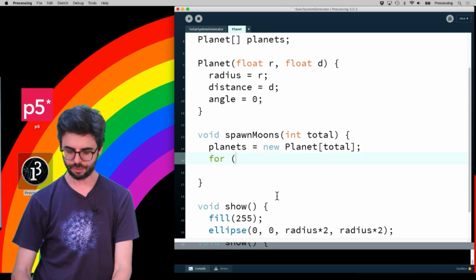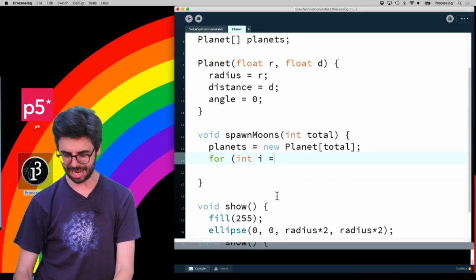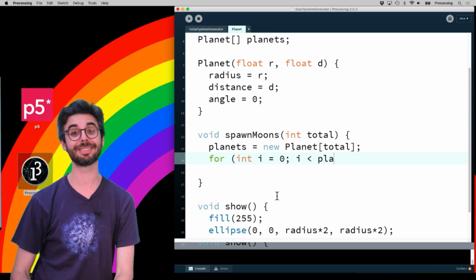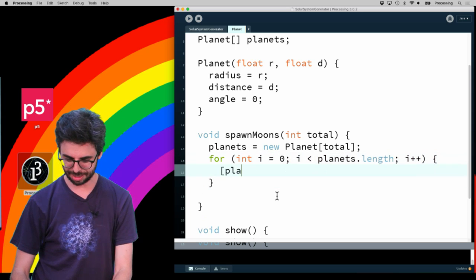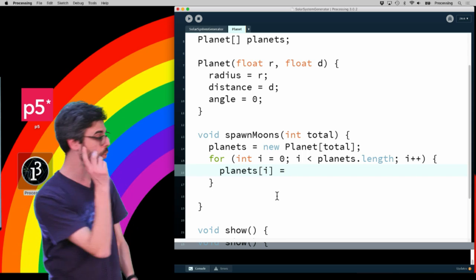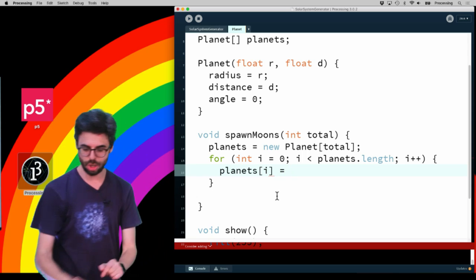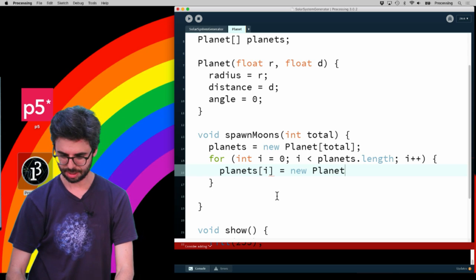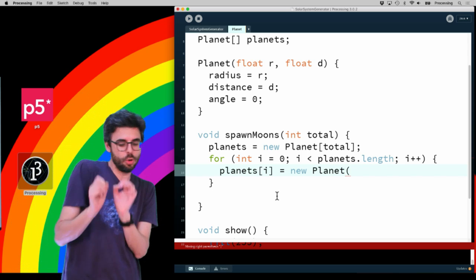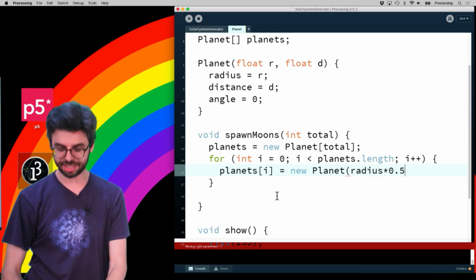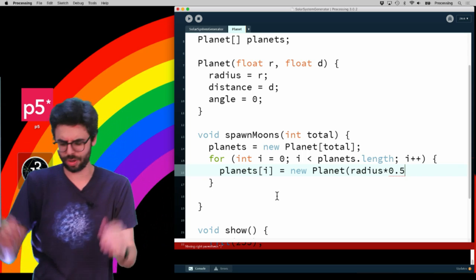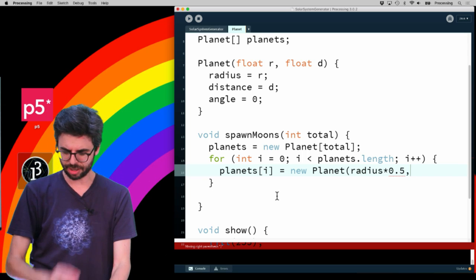And then for int i equals 0, i is less than planets.length, i plus plus, planets index i equals a new planet. And maybe each moon should be half the size of the planet. This is totally arbitrary. This could all be random, and I figure out different ways of doing it.